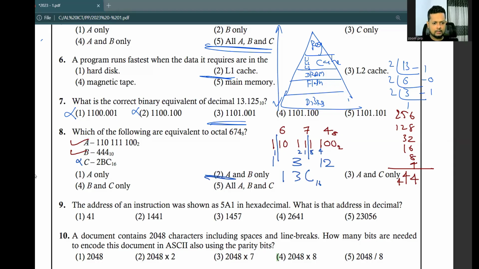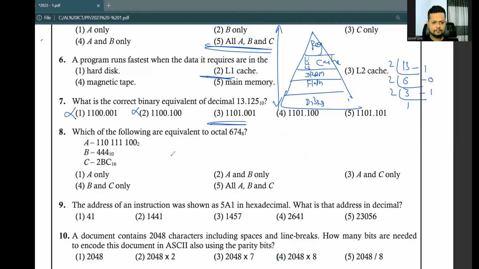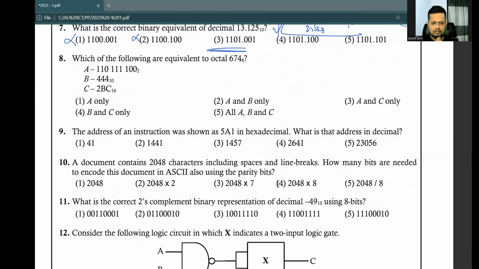Okay, let's check number 9. The address of an instruction was shown as 5A1 in hexadecimal. What is that address in decimal?